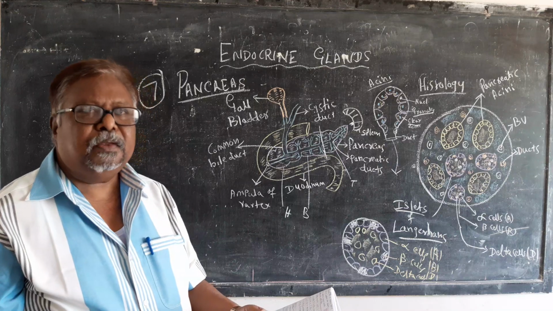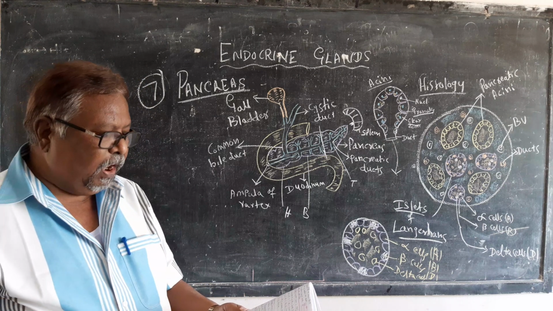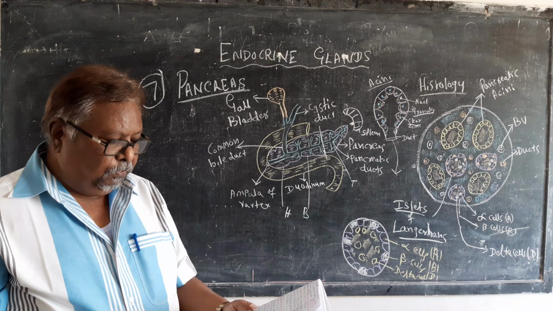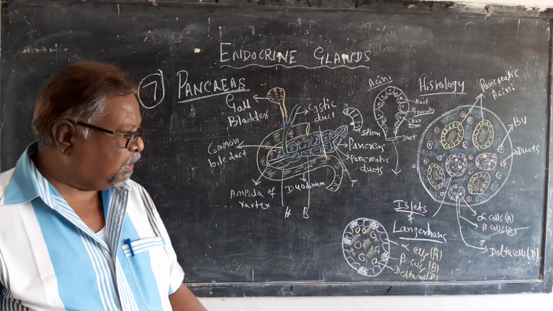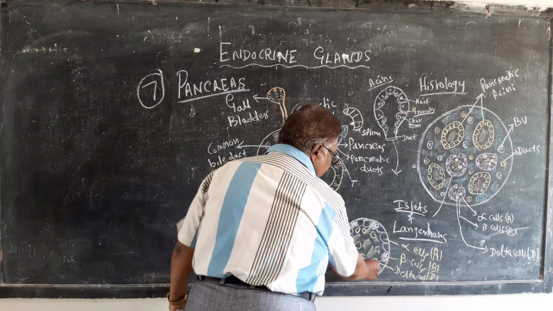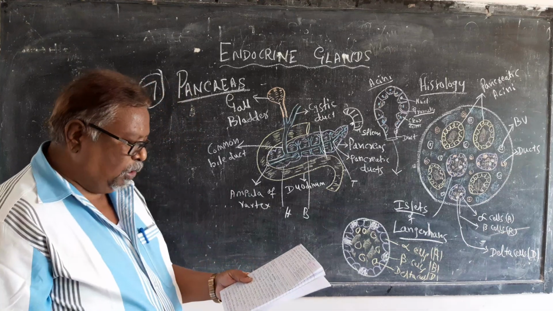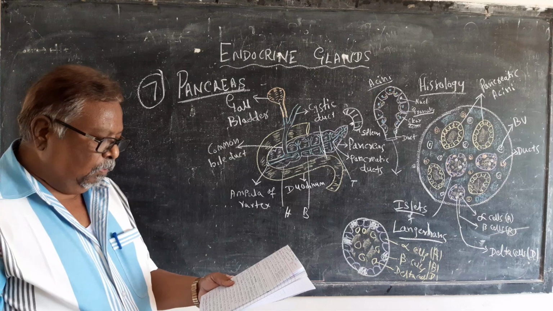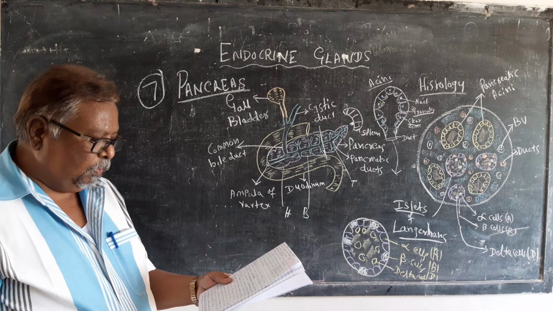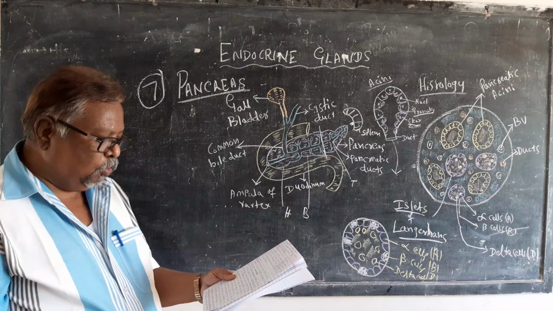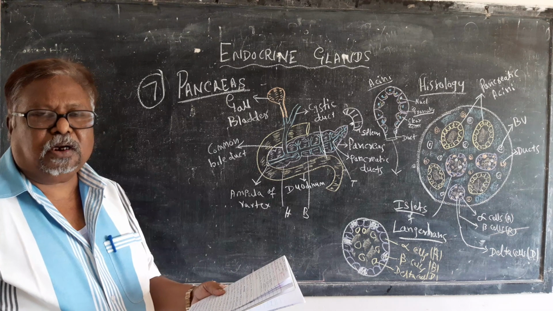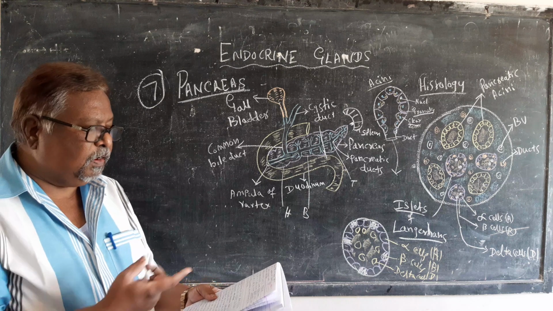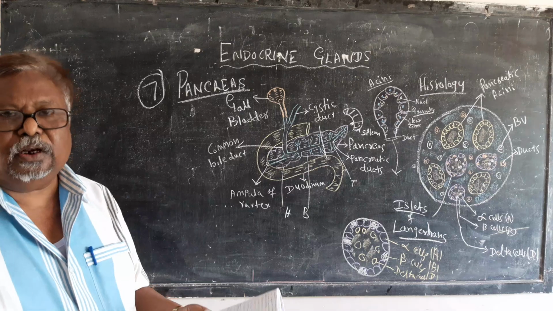Somatotrophin is the last one. Three hormones are there: glucagon, insulin and somatotrophin, which is secreted by delta cells. So the delta cells here secrete the somatotrophin hormone, which inhibits the secretion of both glucagon and insulin hormones. This is a very important hormone which controls the secretion of glucagon and insulin.